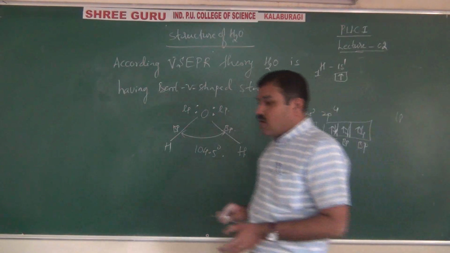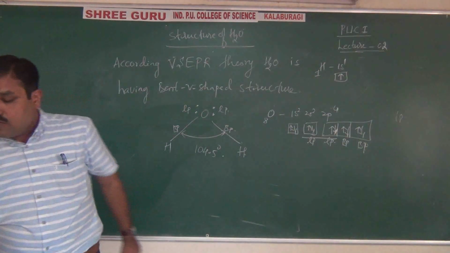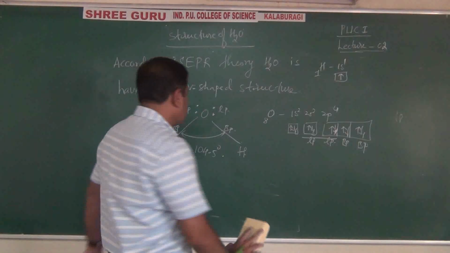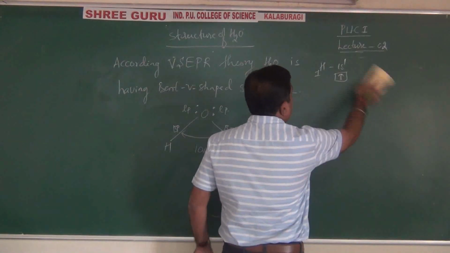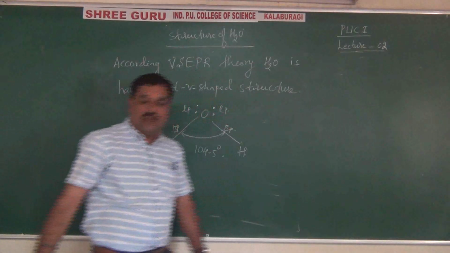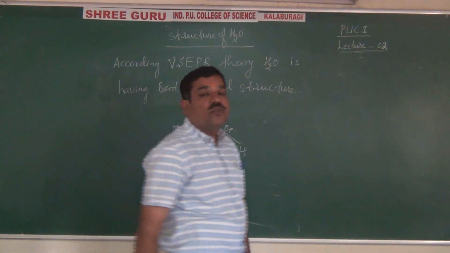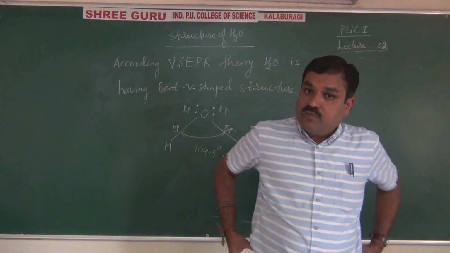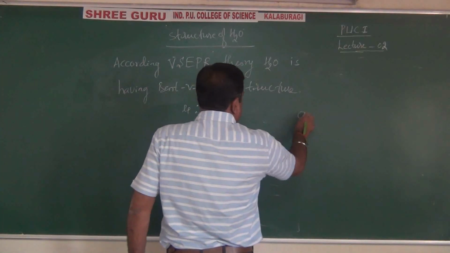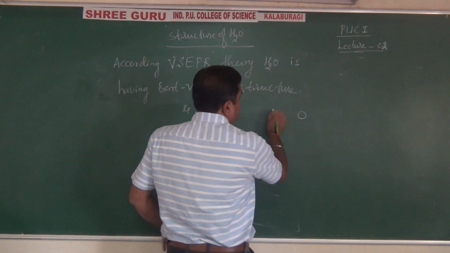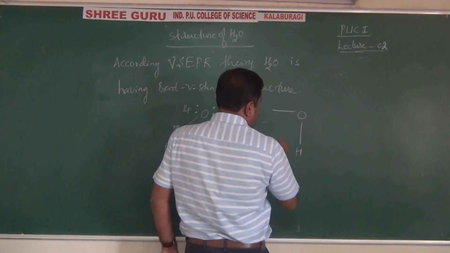This is according to VSEPR. But in the liquid state, water is associated through hydrogen bonds. Remember. Now you know this bent V-shaped structure, we can write it like this.